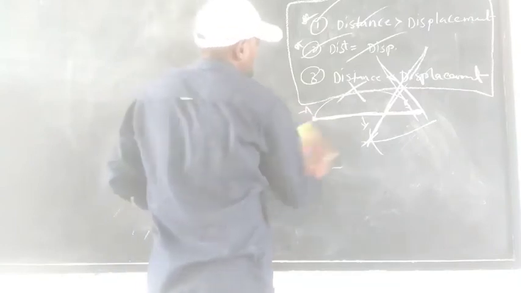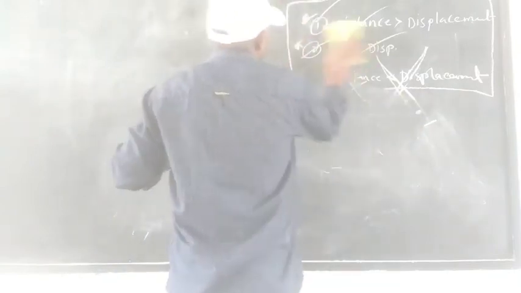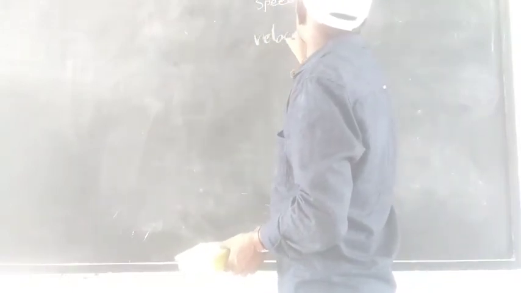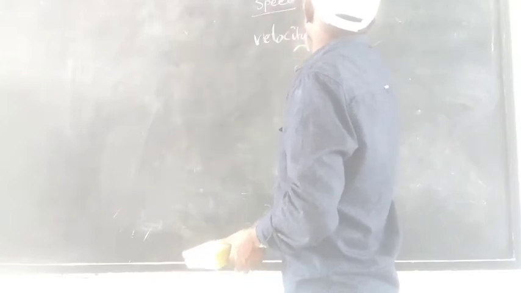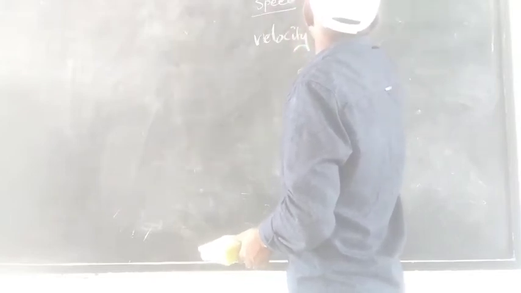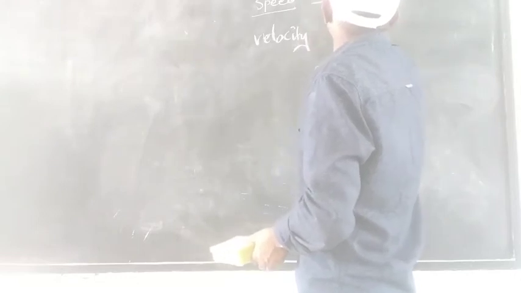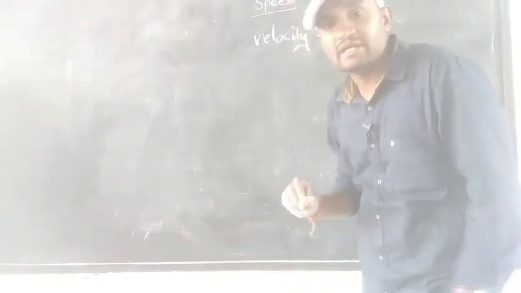Next one: speed and velocity. We have to try to remember speed and velocity. Distance by time is considered as speed.